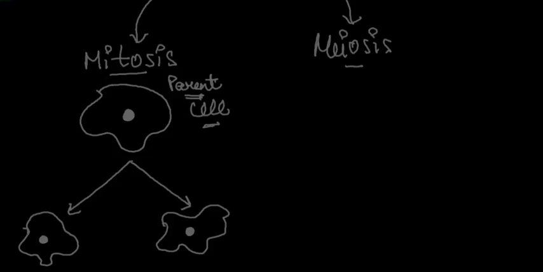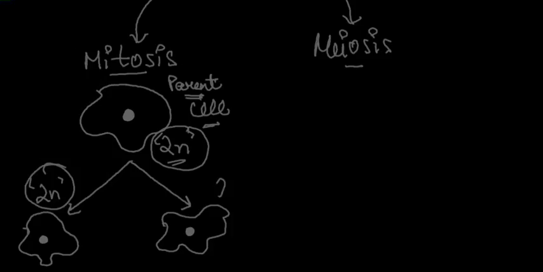But what is so special about that, one might ask? The thing is that the parent cell has 2n chromosomes. Obviously, we have studied that every general cell has 2n chromosomes, and here we're talking about a general cell only. So the parent cell in this case has 2n chromosomes, and the two daughter cells again have 2n chromosomes each.